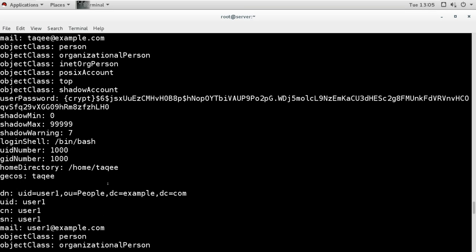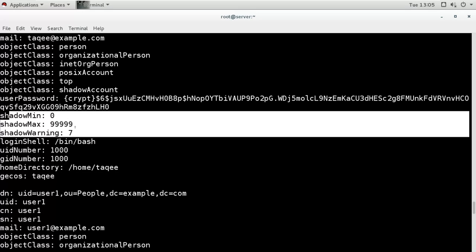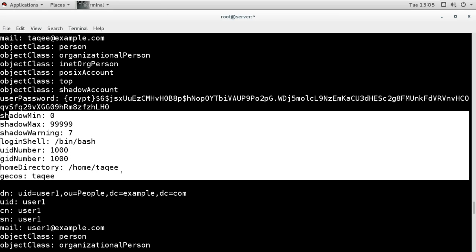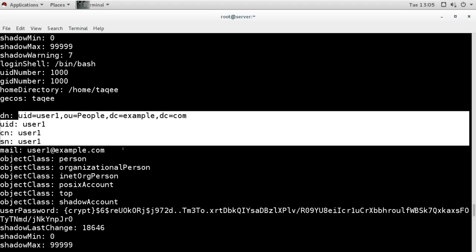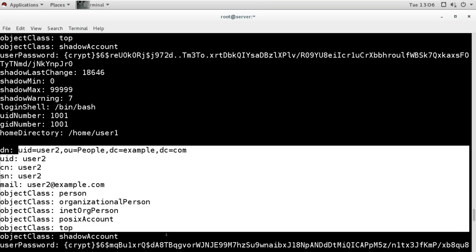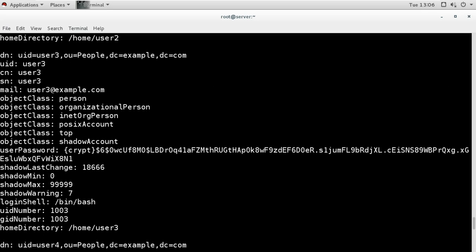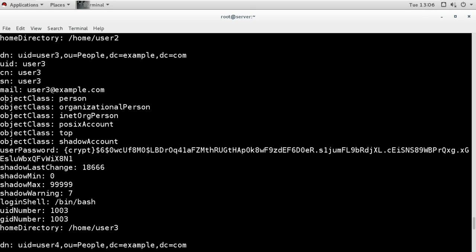And then this is the minimum and maximum password age it has taken from the shadow file, login shell, UID, GID, home directory, and this is the name. Then it is for the other user 1, then you have information of user 2. So this is the style of LDAP user data and user information. Now if you know all these keywords, objects and the values of those keywords, then you can create it manually also, or you can use the script. So we did it for the user information.